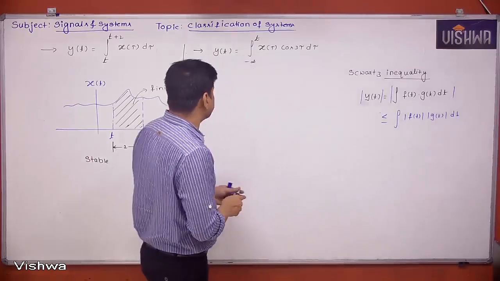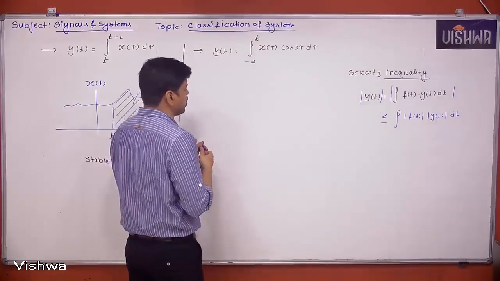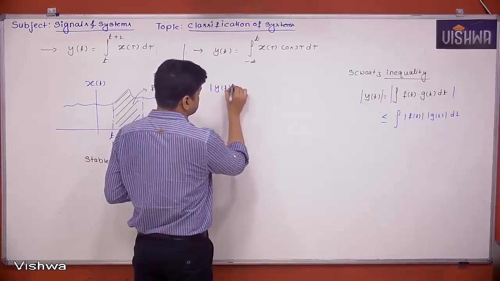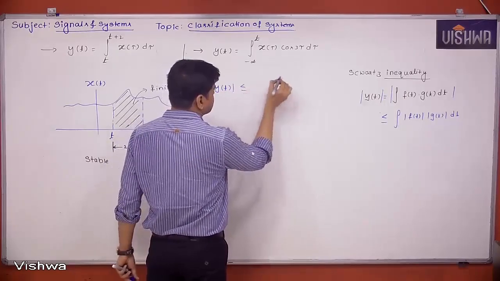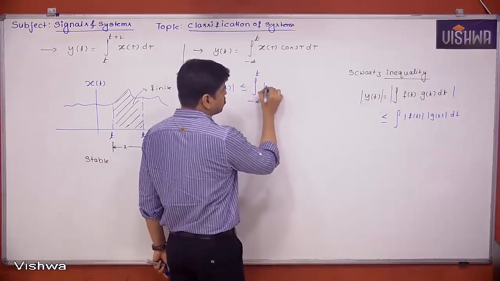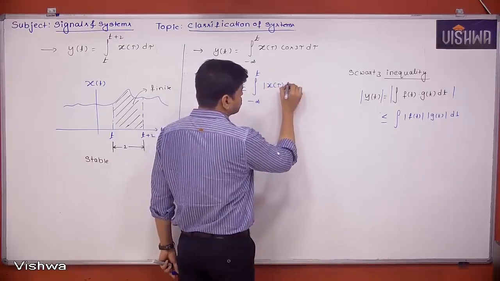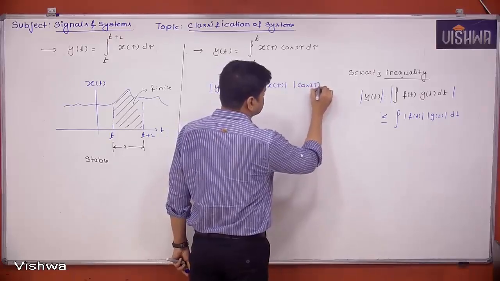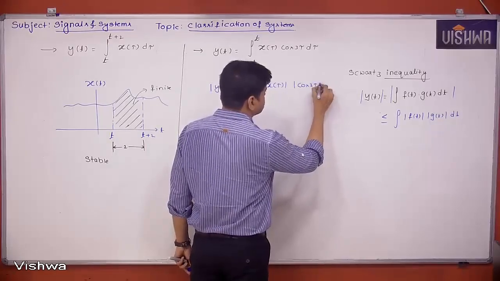So now let's see. I am checking for mod y of t whether it is bounded or not. From the Schwarz inequality I can write it is less than or equal to the integral from minus infinity to t of mod x of tau mod cos 3 tau d tau.